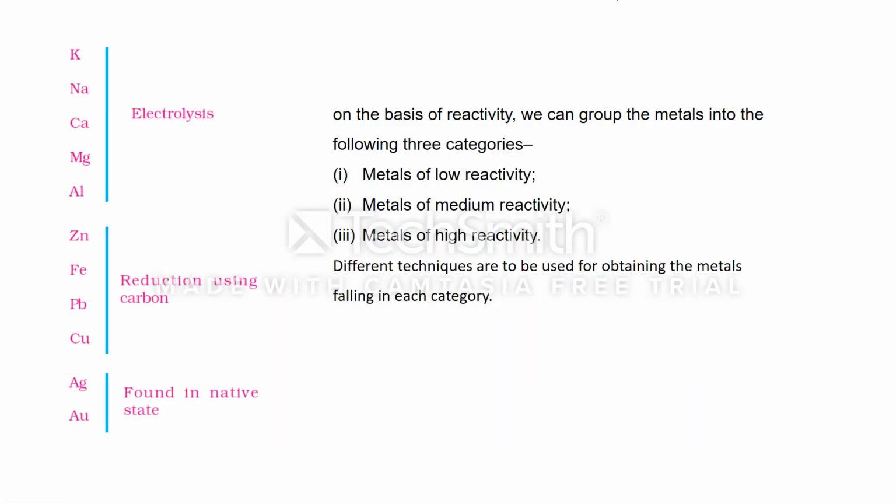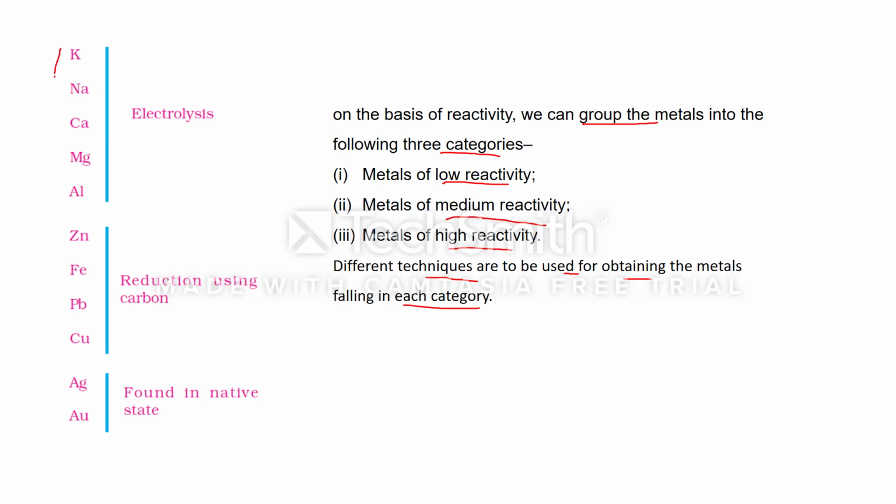On the basis of reactivity, we can group the metals into the following three categories: metals of low reactivity, metals of medium reactivity, metals of high reactivity. And different techniques are to be used for obtaining the metals falling in each category. Is that clear? Now, some examples are given.